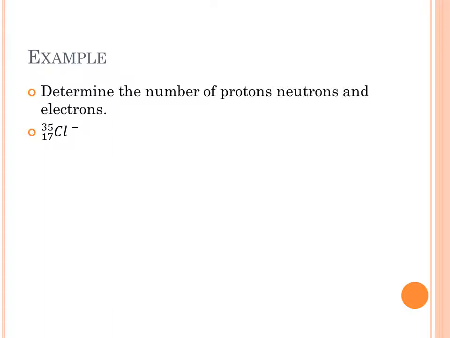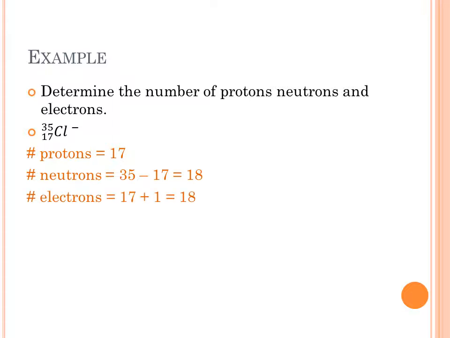And let's look at the chloride ion. It's got a -1 charge showing there in the upper right-hand corner. The rest of it will work the same. Number of protons is 17, because that's the bottom number. Number of neutrons is 35 minus 17, or 18. Now the electrons is what's going to be different. Number of electrons will be 17 plus 1, which is 18. We add 1 electron even though we have a negative charge, because remember, electrons are what we're adding or removing, and electrons are negative. So we're going to add 1 electron because I have a -1 charge to get my 18.